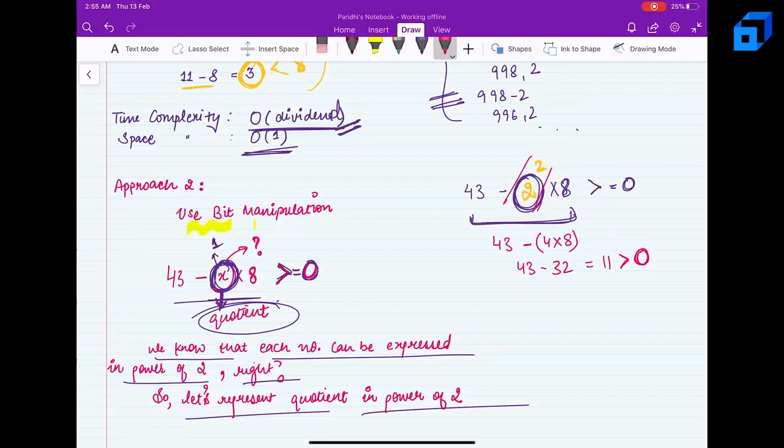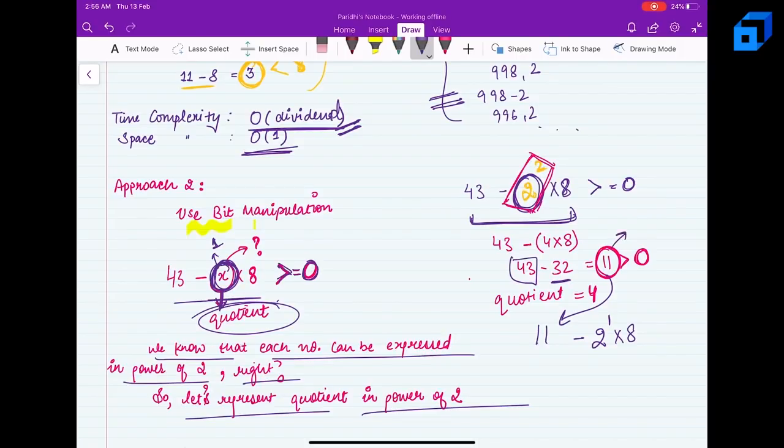So this will work. How many times have I subtracted it? 4 times, right? So I'll simply have this in my quotient. But further, there is still a chance to subtract 8. So now let's try 2 to the power 1. Now it's not 43. I'll have 11 left with me, because I have essentially subtracted 32 from 43.